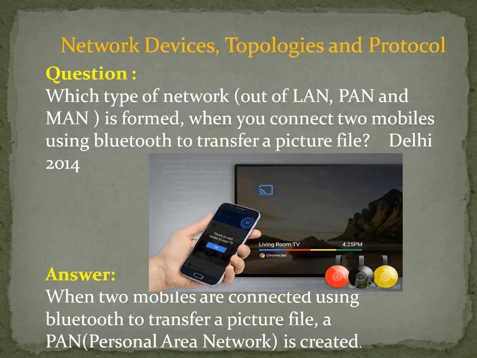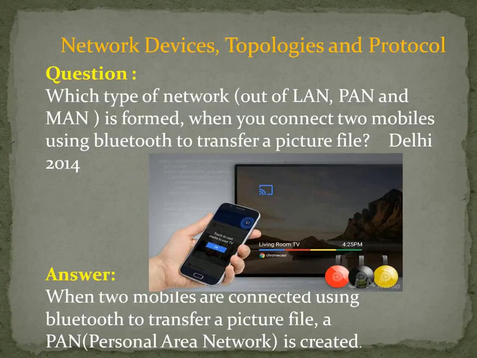First of all, you should know what is called LAN. LAN means local area network. A group of computers connected together within a building is called a LAN, whereas PAN means if you have connected your own electronic devices within a home, it is called a personal area network, and MAN means metropolitan area network.